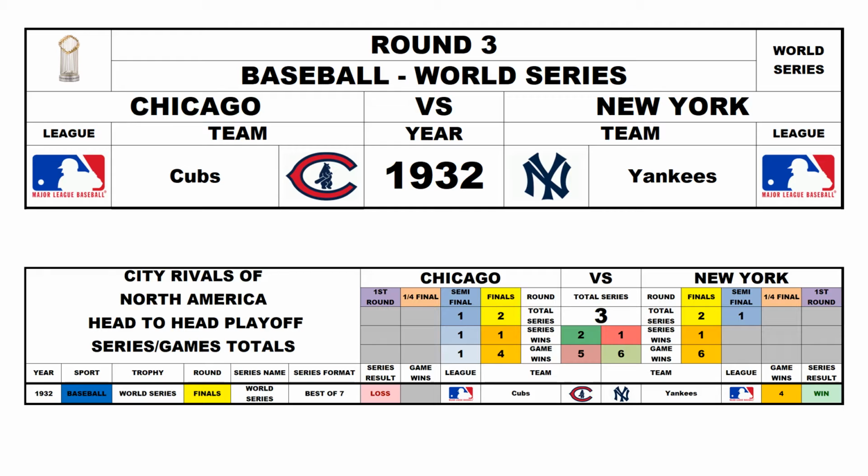Round 3, World Series 1932, Chicago Cubs versus the New York Yankees. Yankees won the World Series 4-0, and now it's Chicago 2, New York 1.